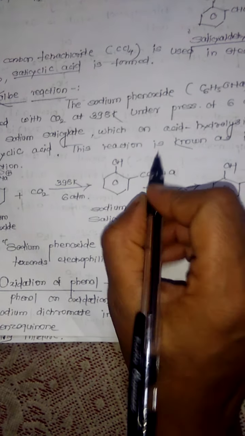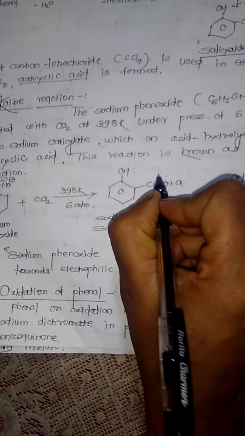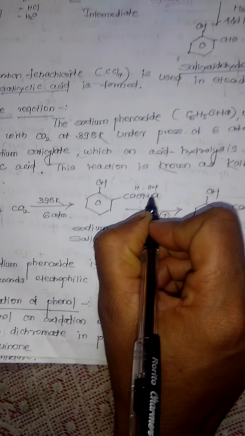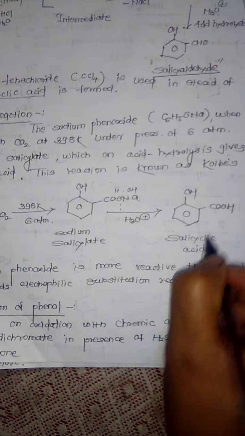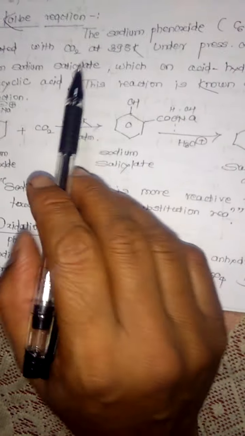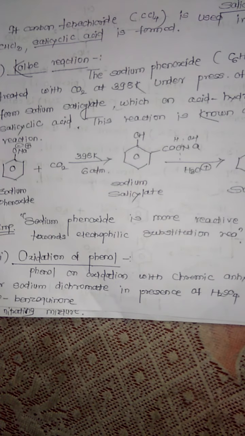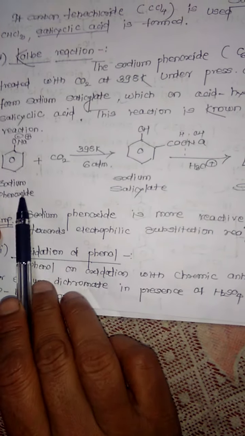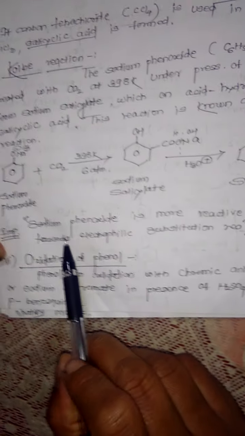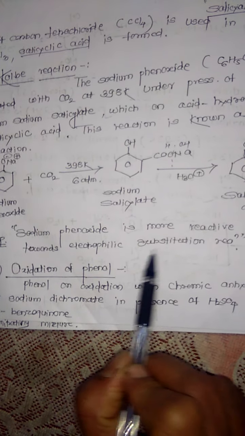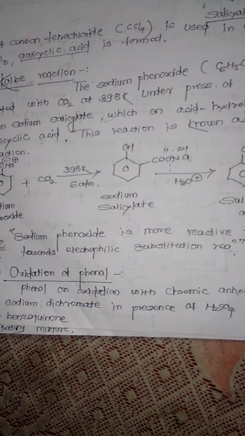In acid hydrolysis we add water, so it takes H, and the OH forms the byproduct NaOH, and it results in the formation of salicylic acid. This reaction was given by the chemist Kolbe, hence it is known as the Kolbe reaction. Sodium phenoxide is more reactive than phenol toward electrophilic substitution reactions. Remember, this sentence is very important. Next,